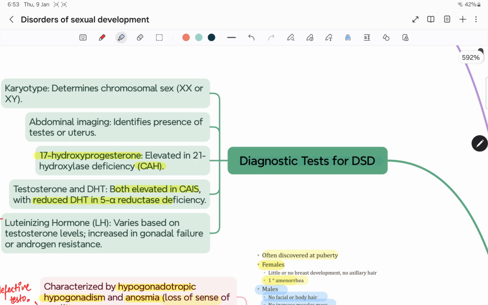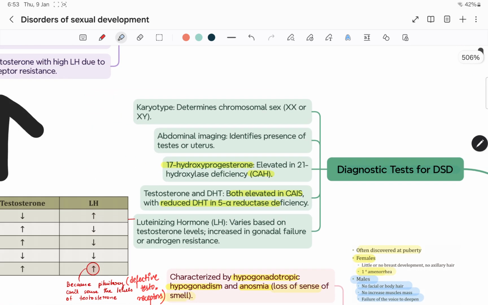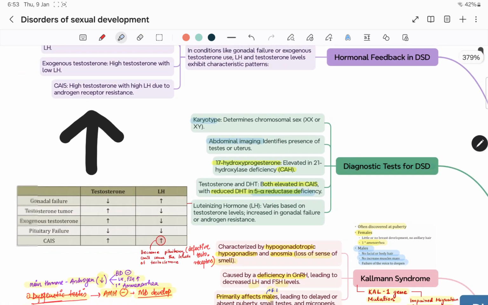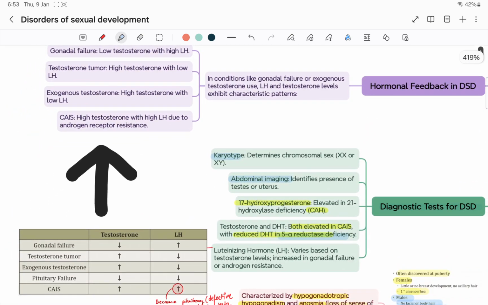So, the diagnostic tests of DSD. First is karyotype, to determine the chromosomal sex, XX or XY. Abdominal imaging identifies the presence of testis or uterus. 17-hydroxyprogesterone is elevated in 21-hydroxylase deficiency. Then testosterone and DHT, and based on the LH. Testosterone and DHT are both elevated in CAIS, with reduced DHT in 5-alpha reductase deficiency. By the LH, you can compare these patients.